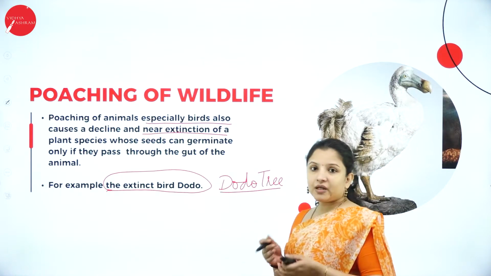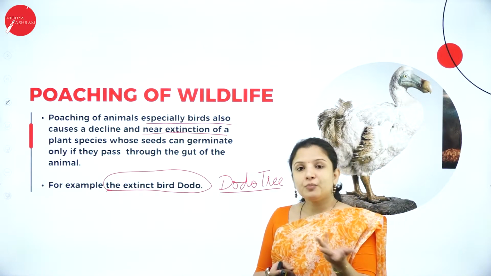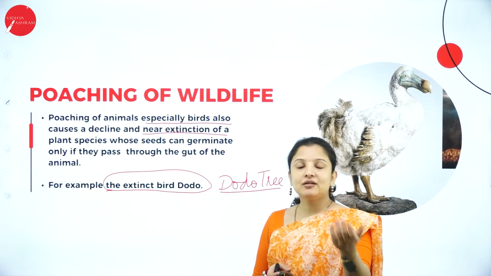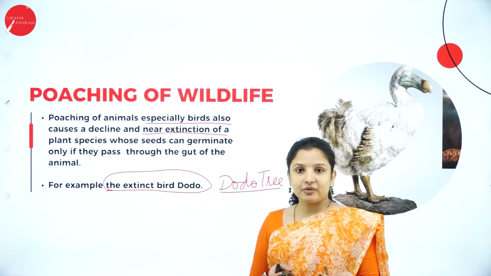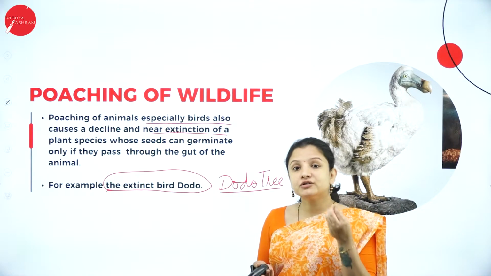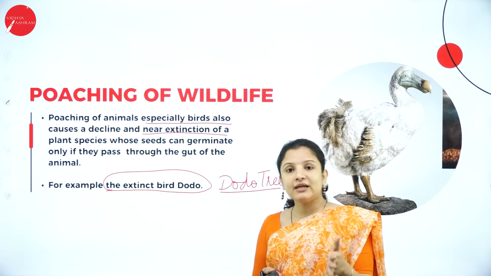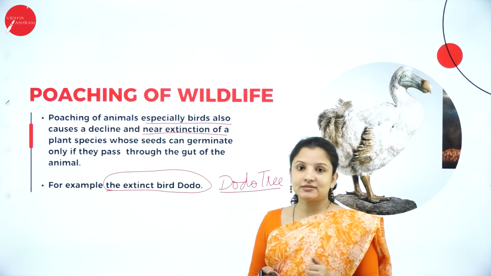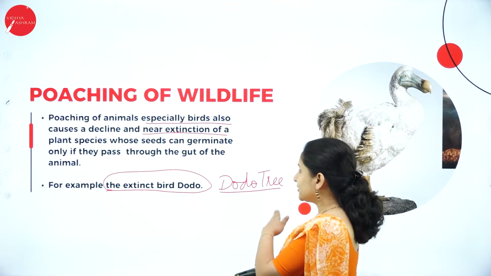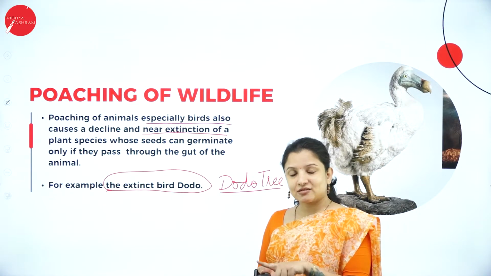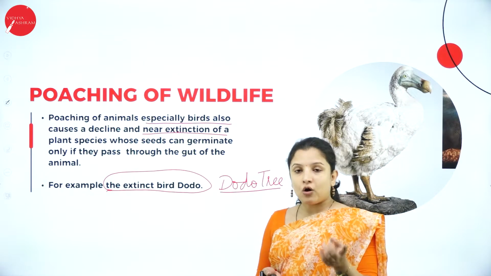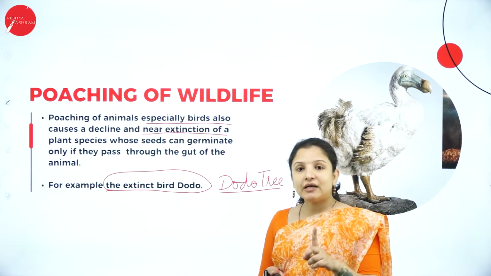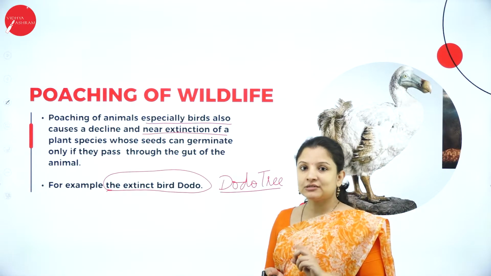Now, when the bird became extinct, there was no dodo bird remaining to eat the fruit of the dodo tree. So how will the dodo seeds germinate? Because there is no dodo bird, and the dodo seeds can germinate only if the seeds pass through the intestine of the dodo bird. So that is how, because of the extinction of the dodo bird, the dodo trees have become extinct, or that is why only one tree is remaining today on this planet.